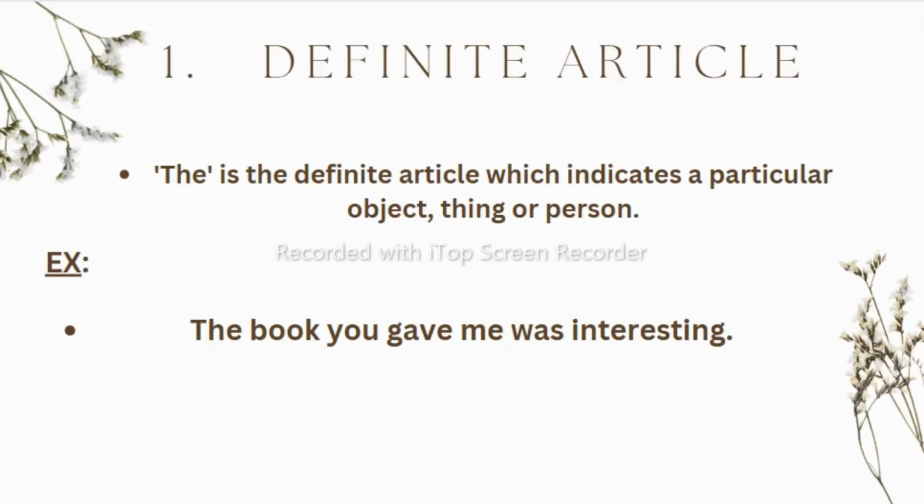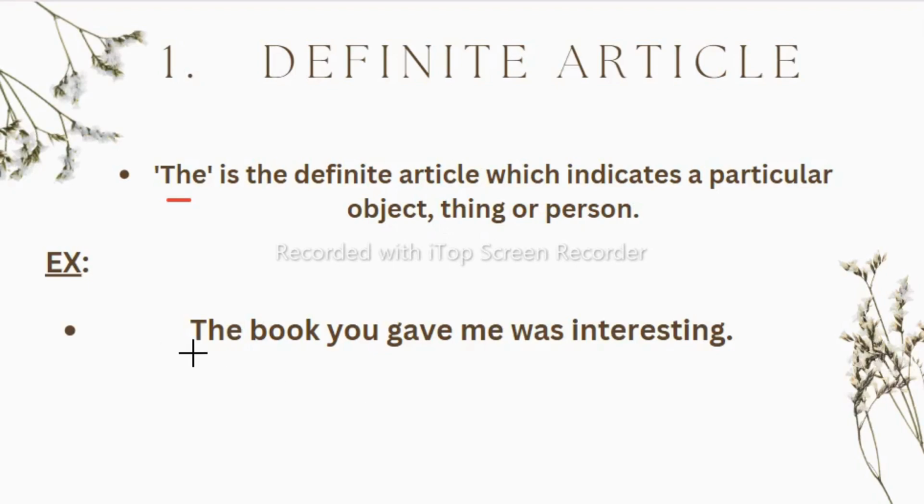So let us see first the definite article. So here, the is the definite article, which is a part of adjective. So the is a definite article which indicates a particular object or thing or person. It talks about a specific person, object or thing. It's not talking about a general thing.